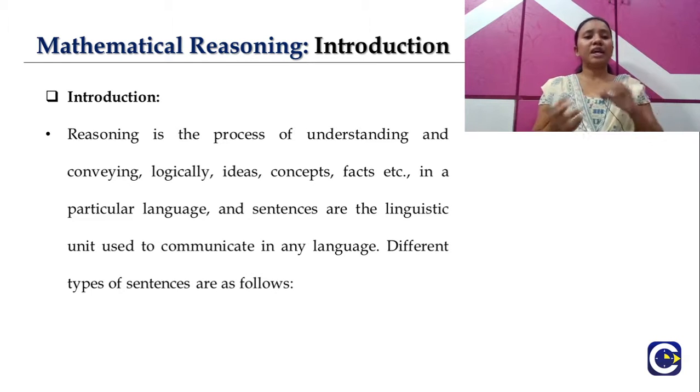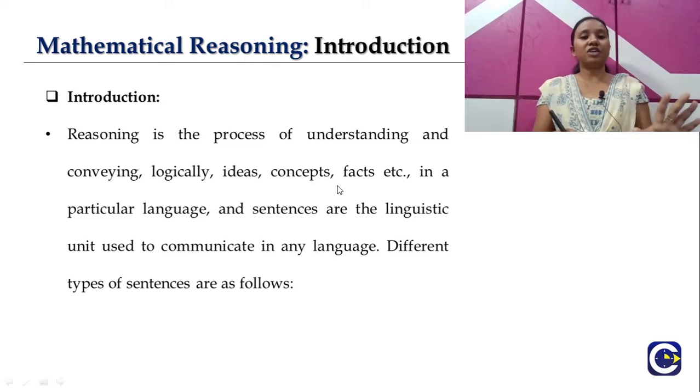The language can be anything. But when it comes to mathematics, in this topic, sentences are the linguistic unit which will be used to communicate.